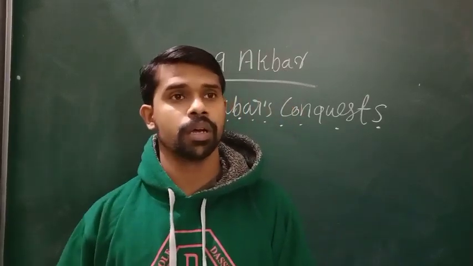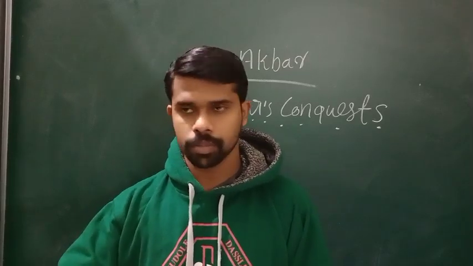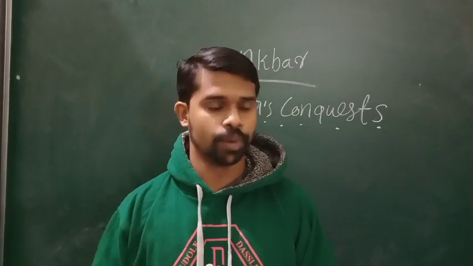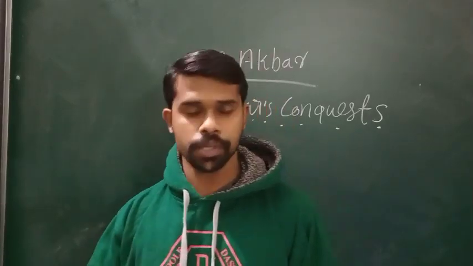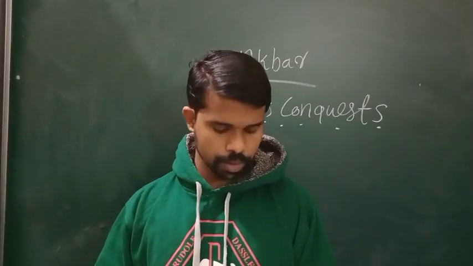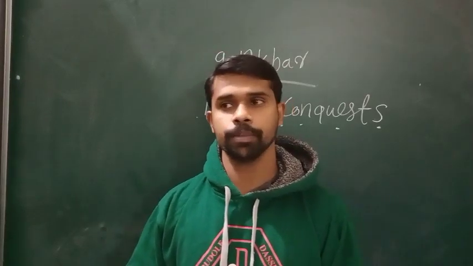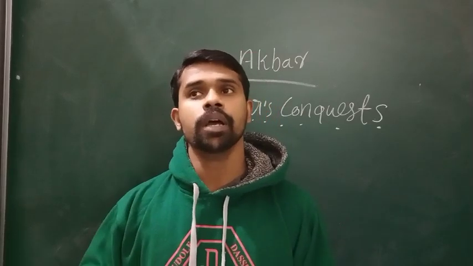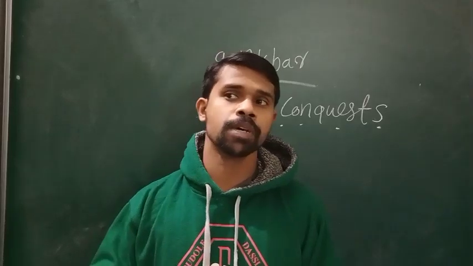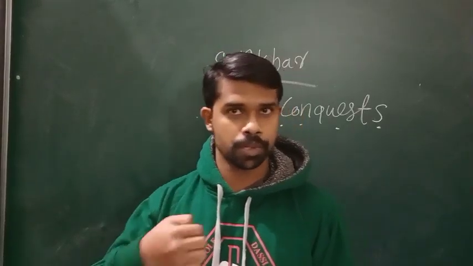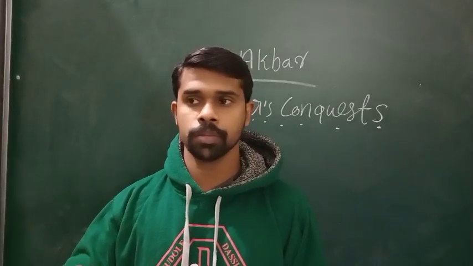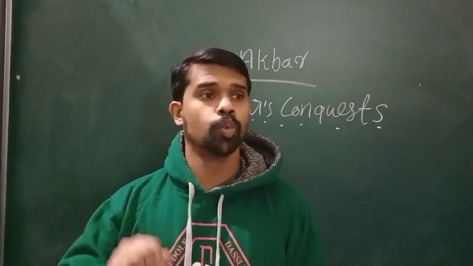When Akbar became 15 years of age, he wished to rule independently. That means he did not like anybody's help. Till that time, Bairam Khan was helping him, giving so many advices on what to do and the ways to win.